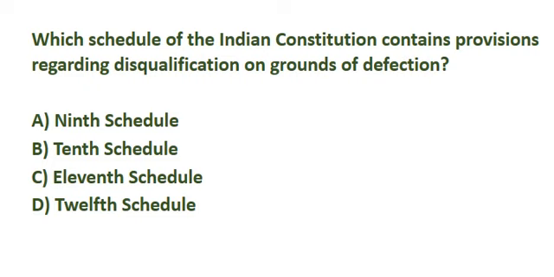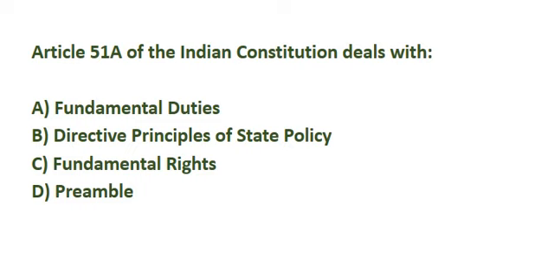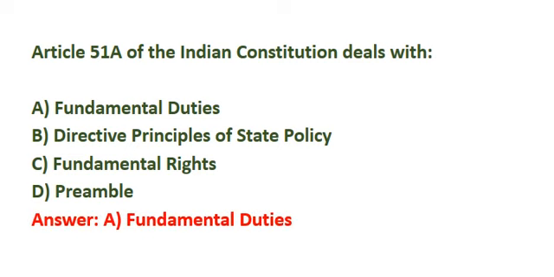Which schedule of the Indian Constitution contains provisions regarding disqualification on the grounds of defection? Correct answer is option B, 10th schedule. Article 51A of the Indian Constitution deals with. Correct answer is option A, fundamental duties.